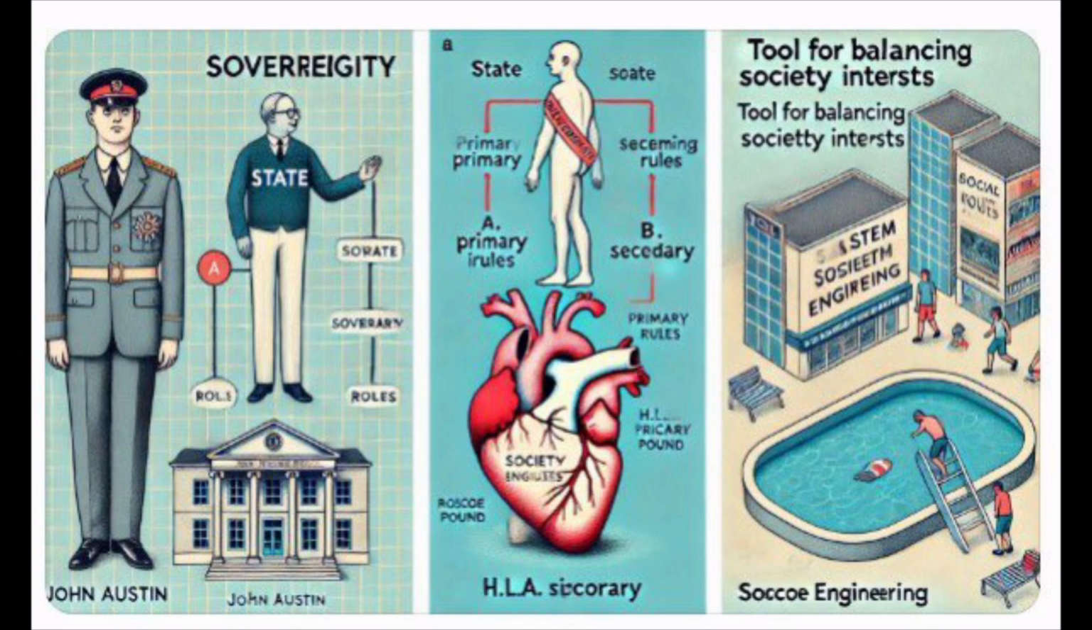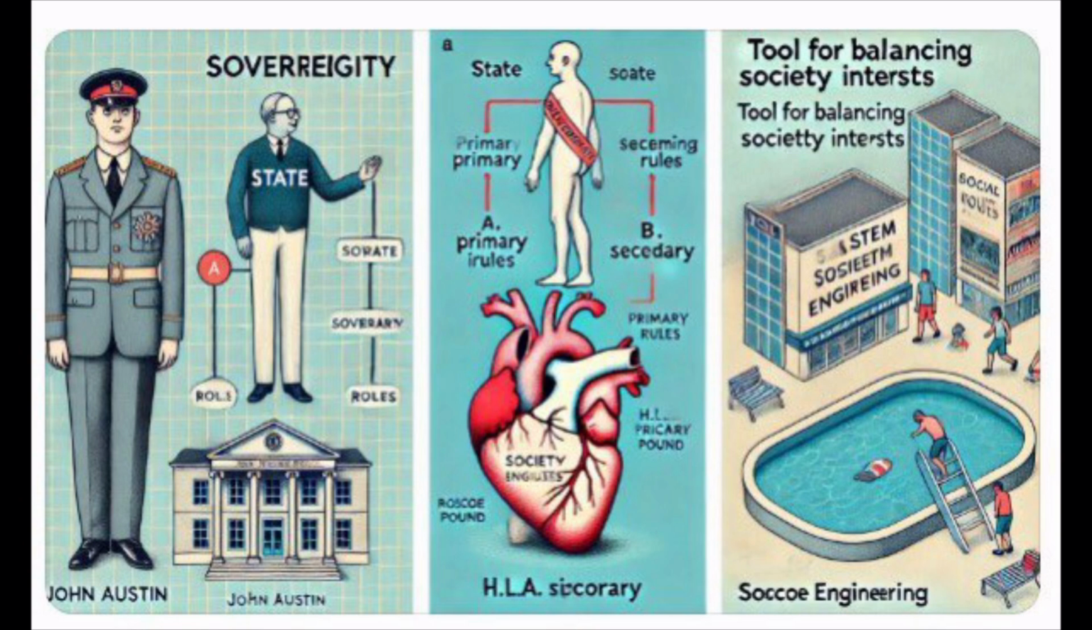And Roscoe Pound's social engineering, swimming pool, pond. Example: imagine a city deciding whether to build a swimming pool in a park or a parking lot for shops. To keep everyone happy, they build a pool for people to relax and a smaller parking lot nearby for shoppers. This way, both groups get what they want without conflict.